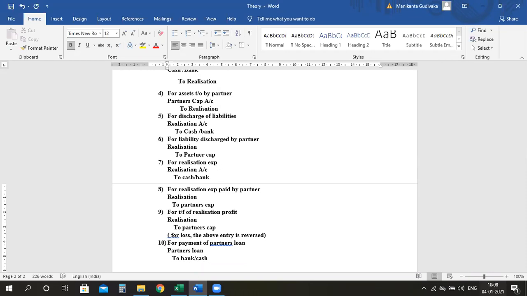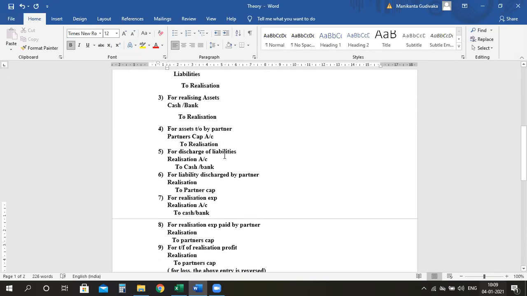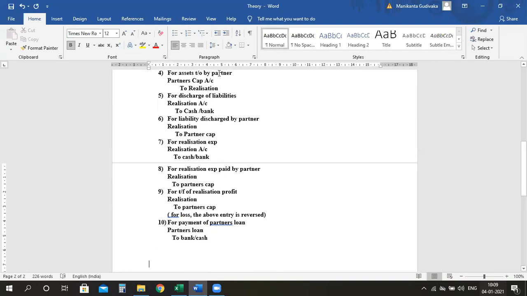Here, now you can ask me one doubt, ma'am, partner's loan is also a liability. In the second entry only you have transferred the liabilities to realization, no? Then why are you not writing realization? Understand one thing. Here in the liabilities, you will take all the liabilities except for your partner's loan account. Are we clear? Yes, ma'am. So don't take partner's loan there. Please pay that separately. Okay.